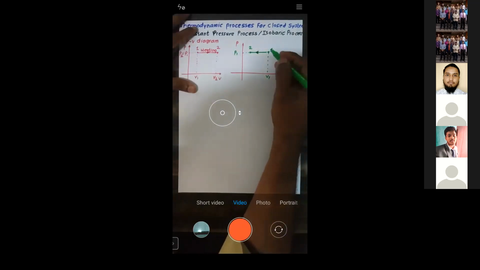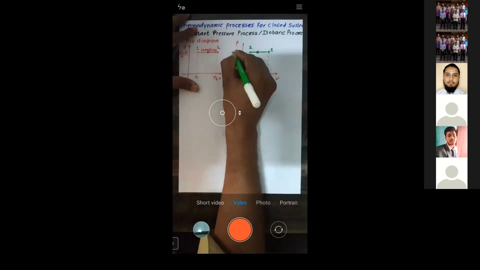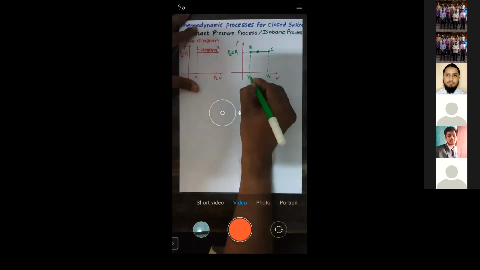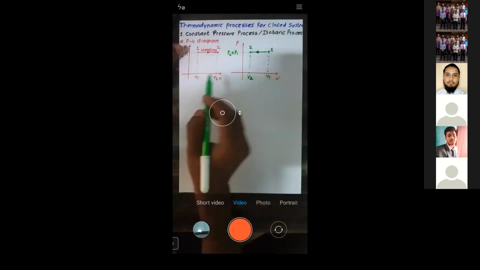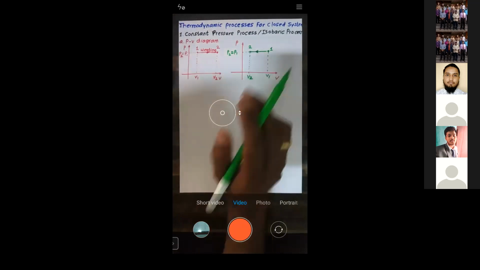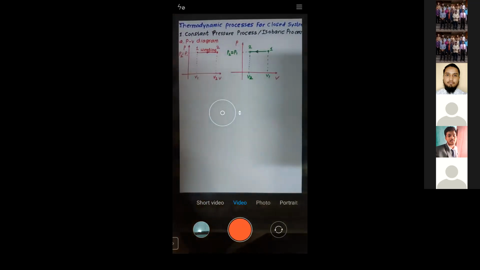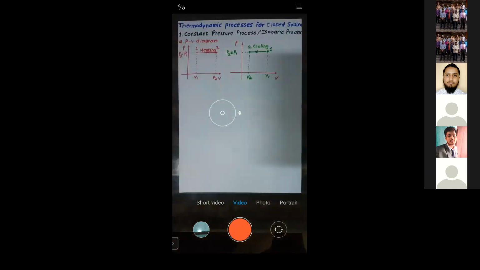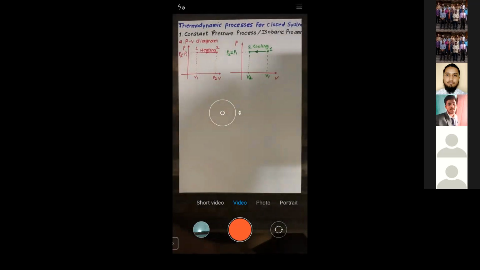See what happens during 1 to 2: pressure is constant, that is P2 is equal to P1, but volume is decreased from V1 to V2. Pressure is constant but volume is decreased. Both are reverse processes. If such is the case, it is called a cooling process. Is that clear? Explain one more time, please, sir.